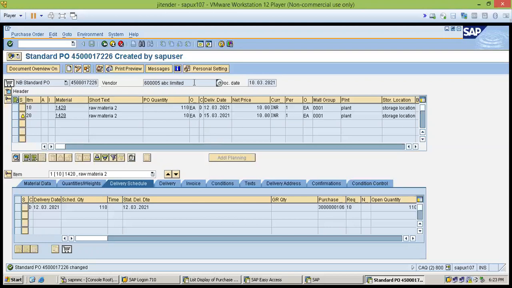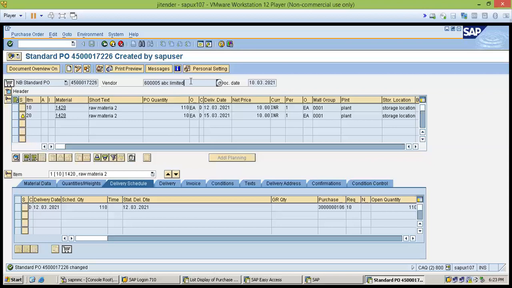In the standard, we directly do MIGO to receive the material against this purchase order. Gate entry is customized, so we would have to make some enhancement. I am going to tell you just the standard, not customizations, because it is a part of the technical requirement, programming is required, and it is also the responsibility of other department persons.